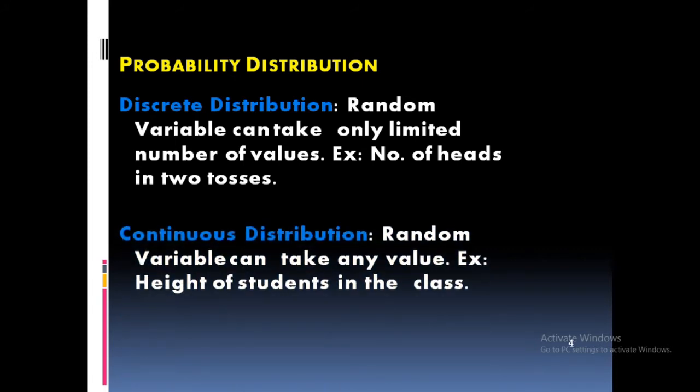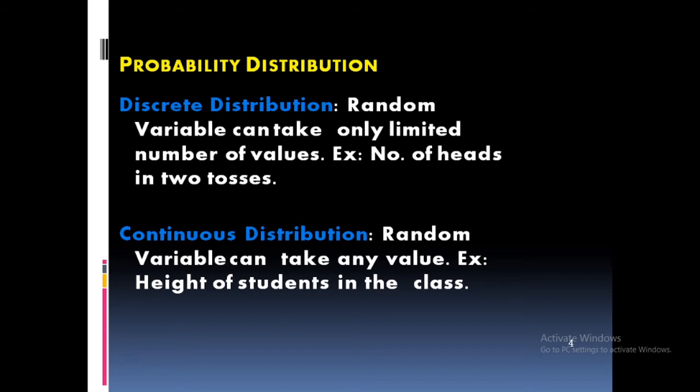The variable can take any value. Example, height of students in the class. For height of students in the class, you will get different values. But when you toss a coin, for number of heads in 2 tosses, you will get only a limited number. So it can take a limited number of values in discrete, but the variable can take any value in continuous distribution. Under discrete, there are two types of probability distribution.